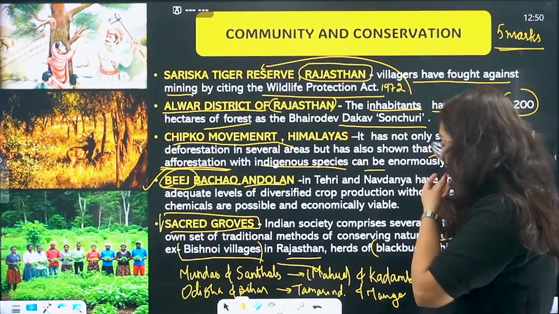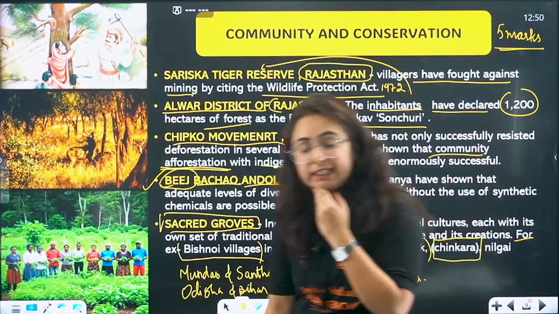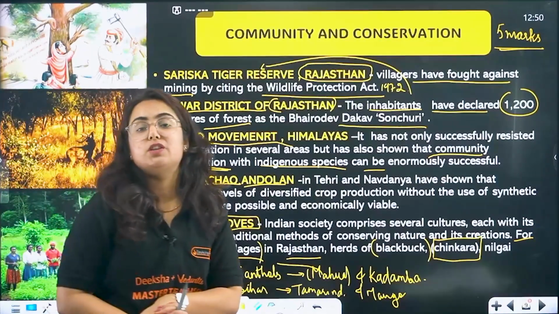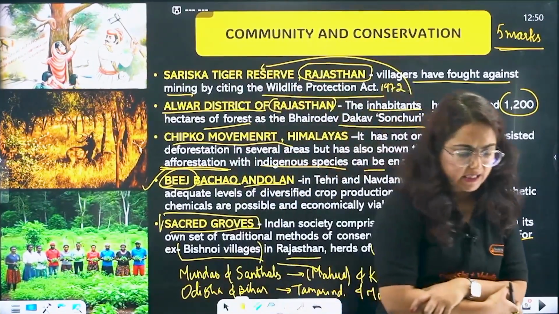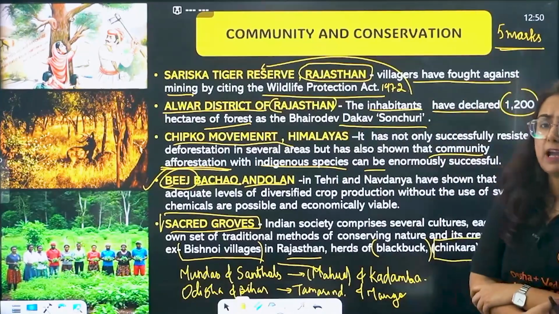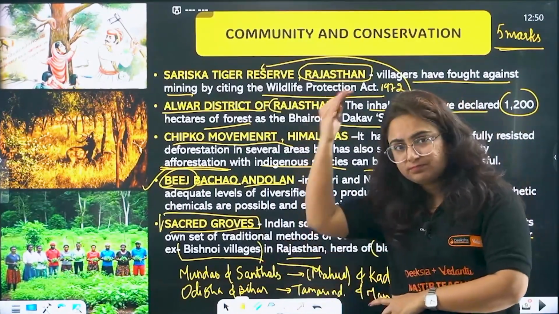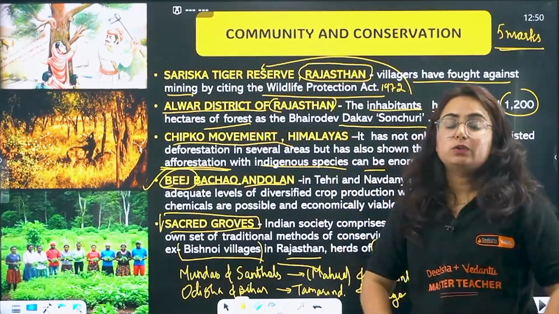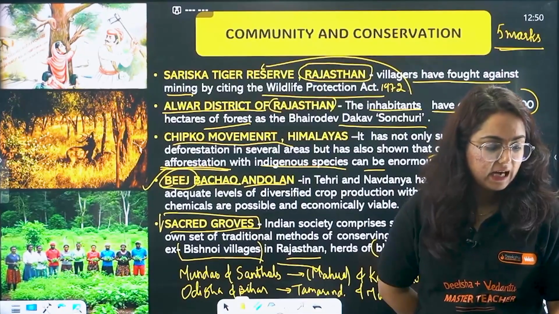So Odisha, Bihar, tamarind and mango. Get it? So this is the role of the community, or the participation of the community, in the conservation of forest and wildlife in India, which is great, as these people are making a lot of efforts. Okay, these facts need to be revised again and again, recalled again and again, so that we don't get confused during our exams and it is retained in our mind.